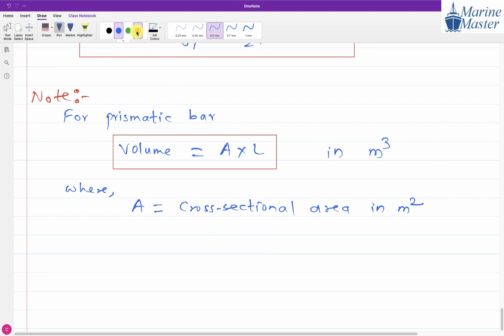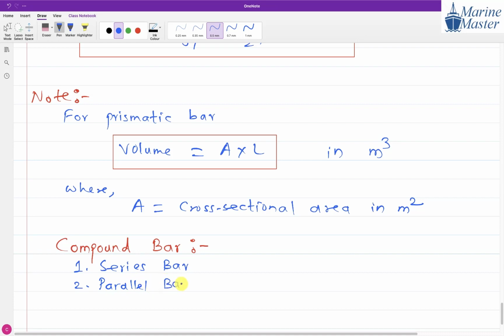Everyone, give the next heading, compound bar. There are two types of compound bar. One is the series bar scenario, and another is the parallel bar scenario. So two compound bars are there: series bar and parallel bar. Please everyone write down this discussion.